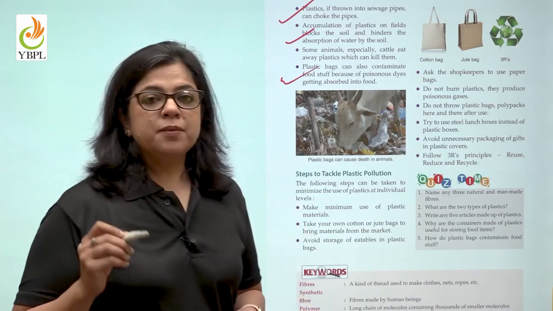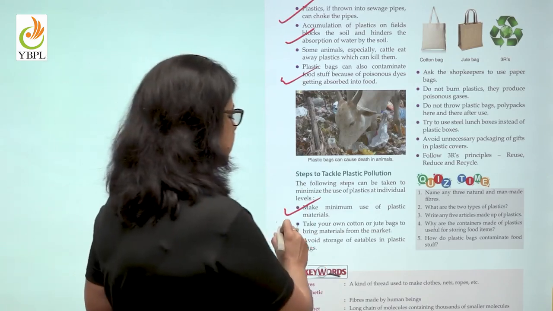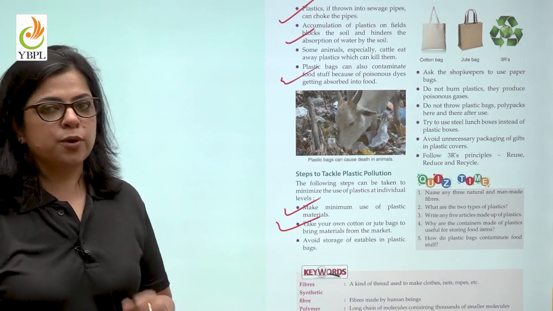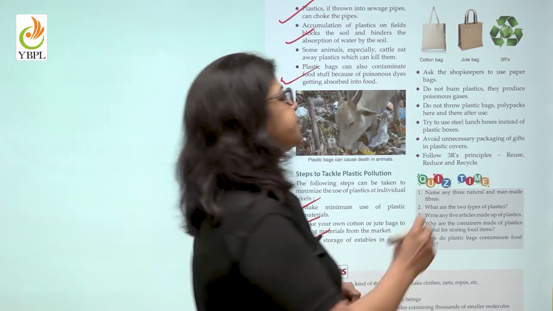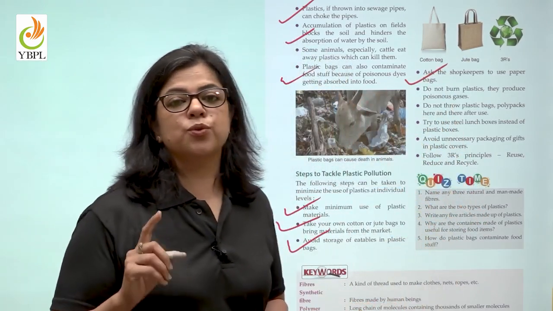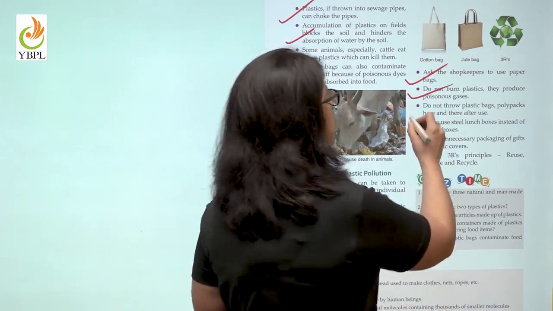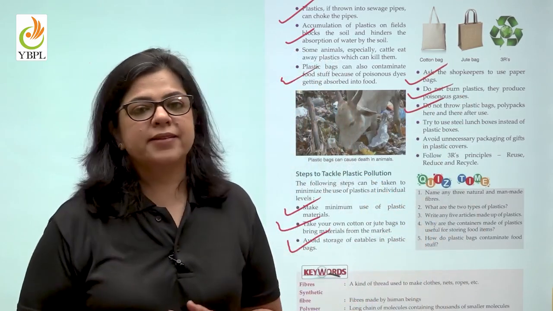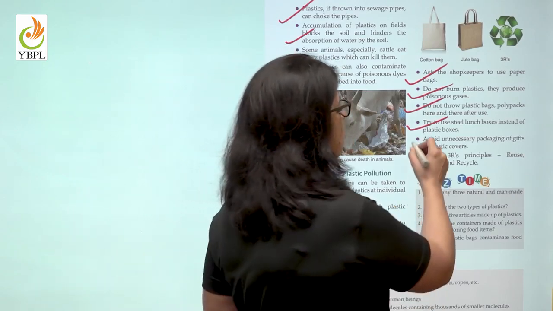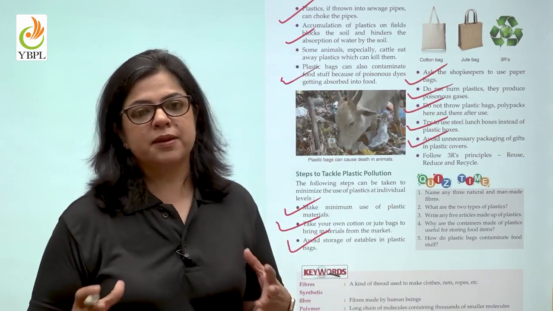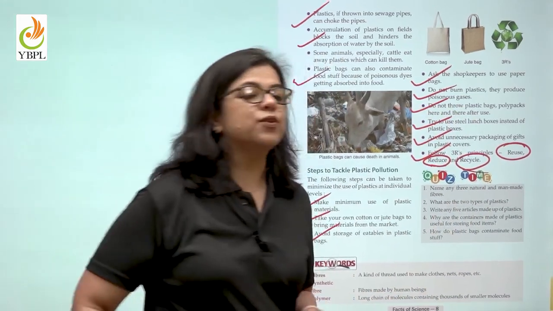So what are the steps to tackle plastic pollution? Make minimum use of plastic materials. Take your own cotton or jute bags when you go for shopping to the market. Avoid storage of eatables in plastic bags. Ask the shopkeepers to use only paper bags. Do not burn plastics. They produce poisonous gases. Do not throw plastics, polybags here and there after use. Use steel lunch boxes instead of plastic boxes. Avoid unnecessary packing of gifts in plastic covers and follow the 3 R's: reuse, reduce and recycle.